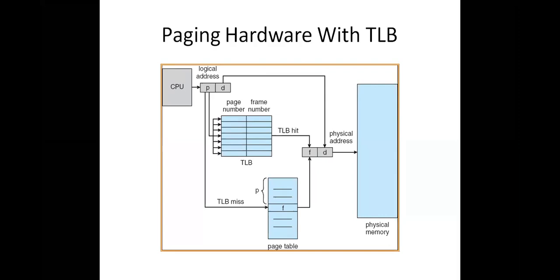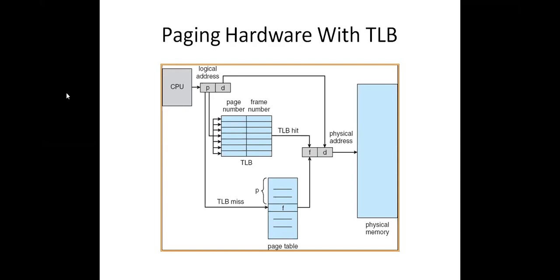But in real time, the page table is very big in size. Each page table might have thousands of entries, so we need to keep the entire page table in the main memory. Every time the CPU generates an address in order to execute an instruction, that address is called a logical address.